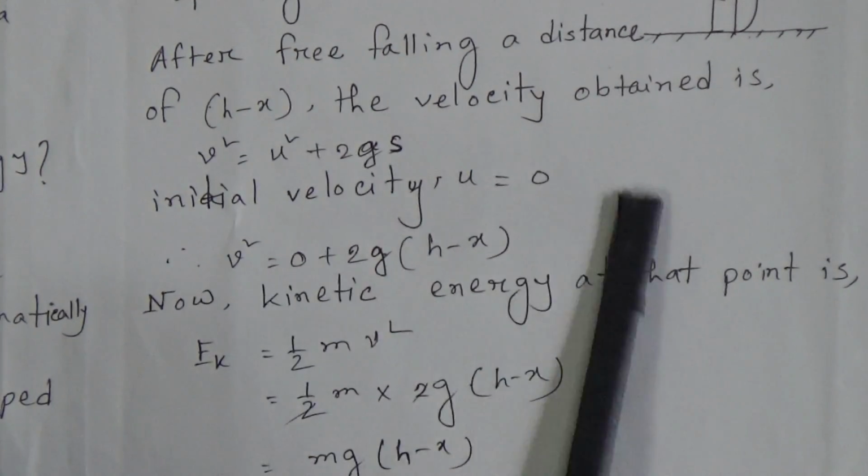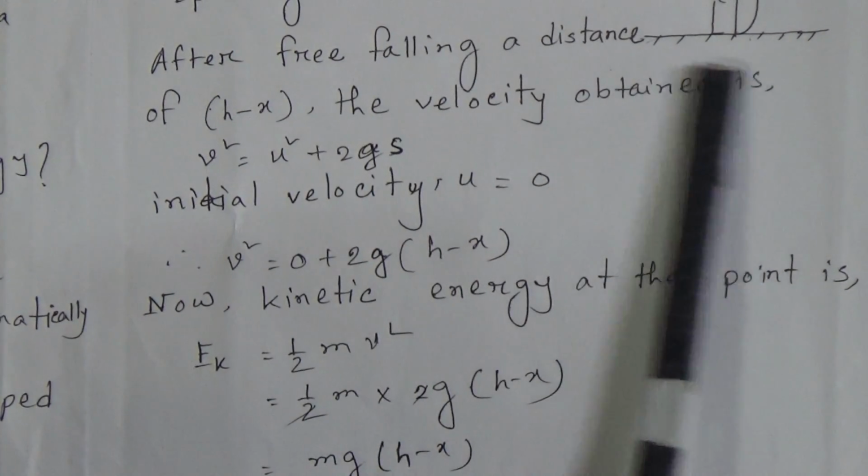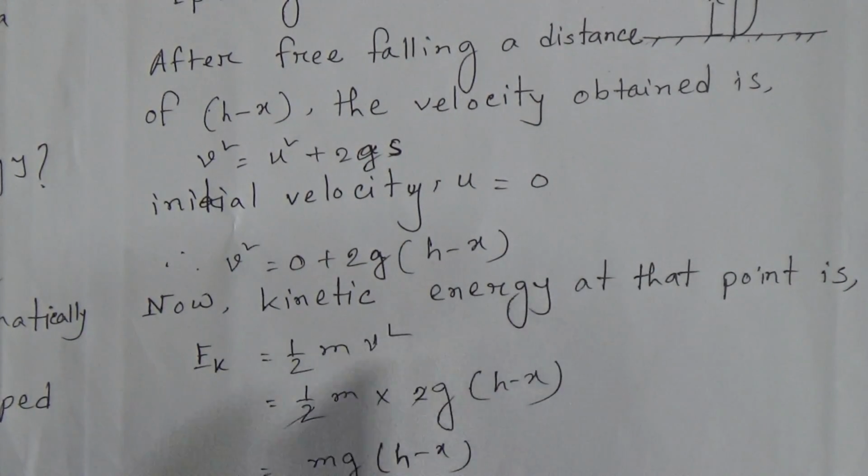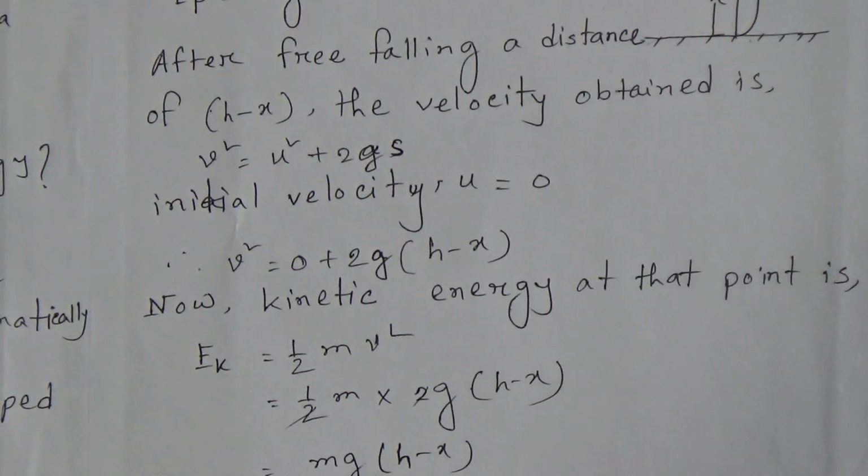In number C we have done that the velocity is v square equals 2g into h minus x. So we can write from here, from C.